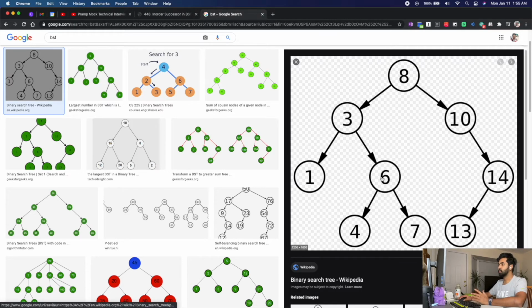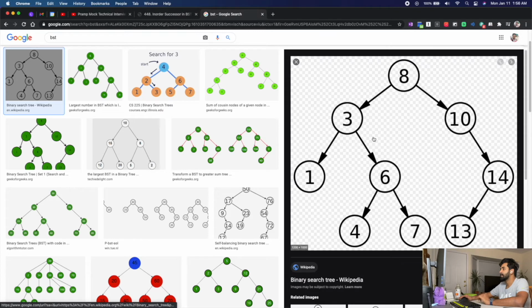If there is no other number smaller than 6, then 6 would be the immediate successor. So I'll go as far left as possible to find the successor of that node. So the successor for a node having a right child would be one step right and then everything to the left. That is one style of doing it.